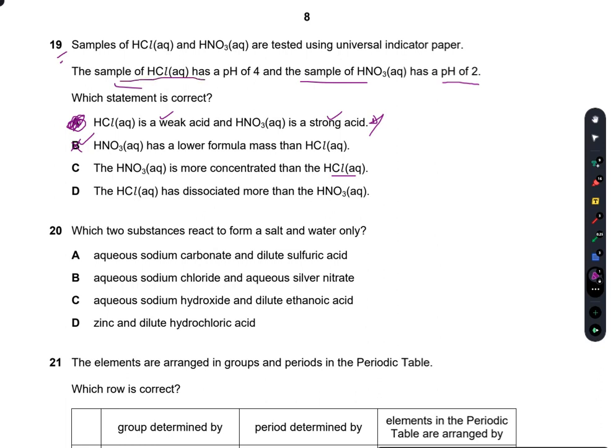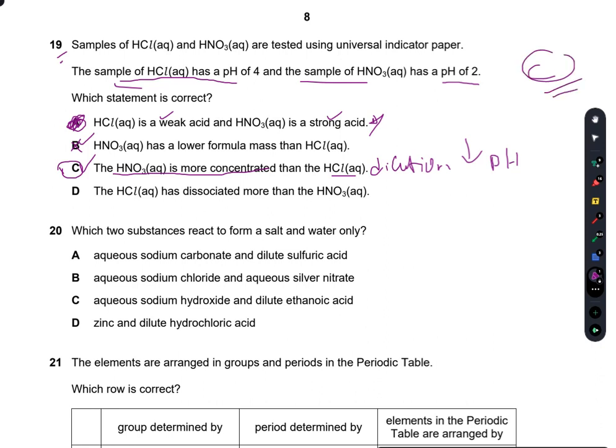A sample of HCl has a pH of 4, which means this HCl is initially a stronger acid, but it has greater dilution. Now it has a pH of 4. The pH has increased here. And for the HNO3, the pH is 2. So this HNO3 aqueous solution will have more concentration of HNO3 in a lower amount of dilute solvent. So C is true.